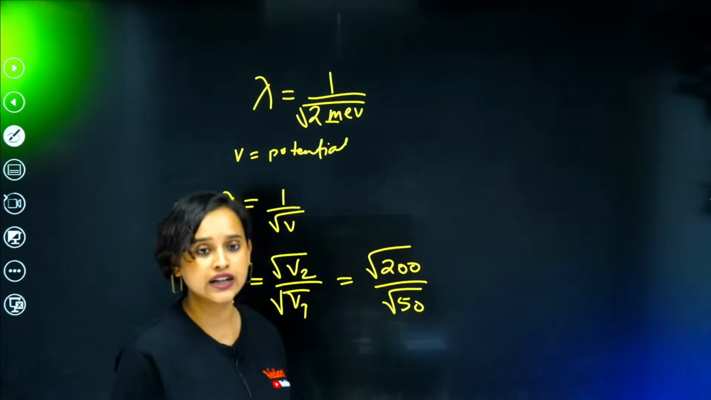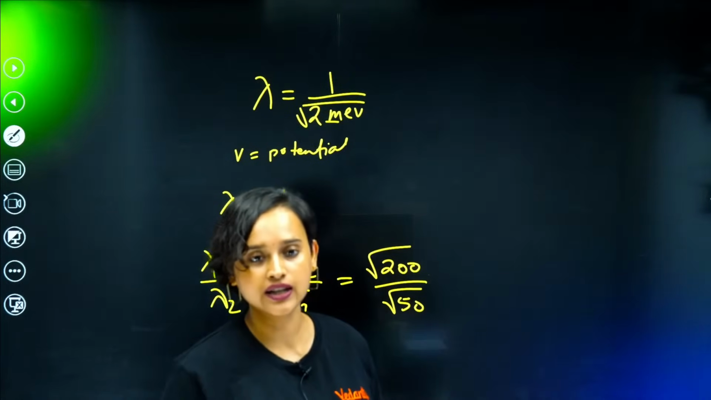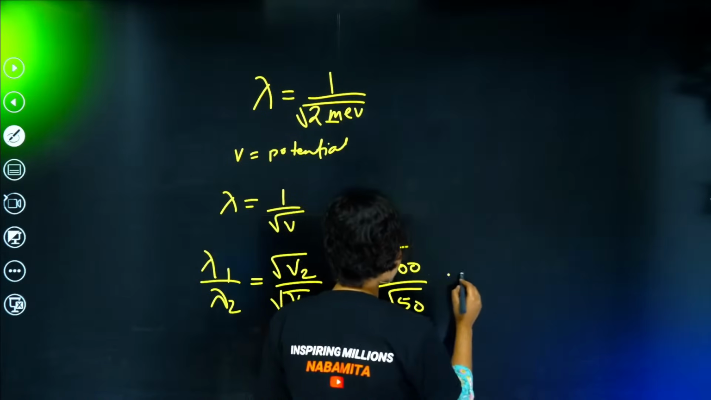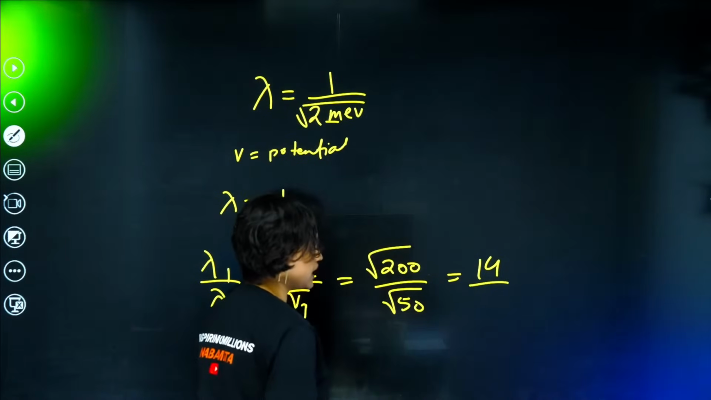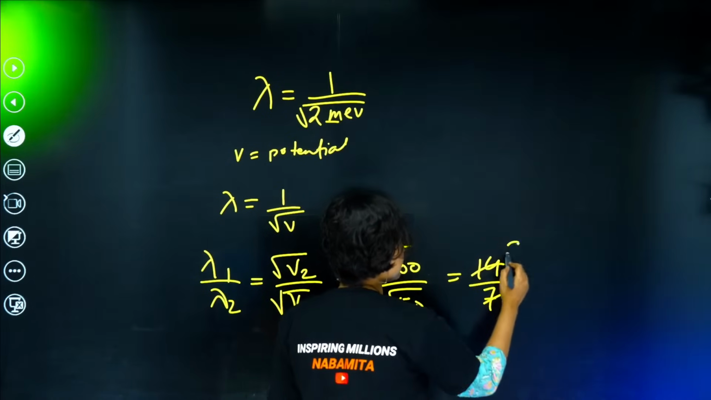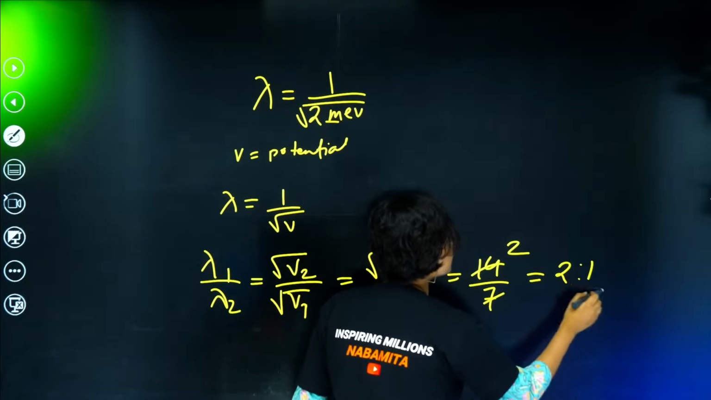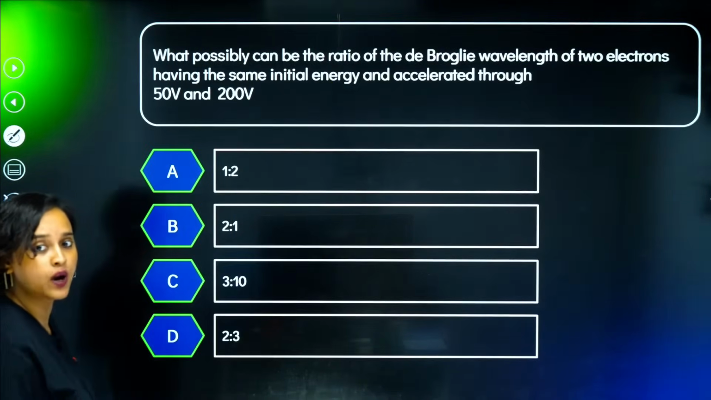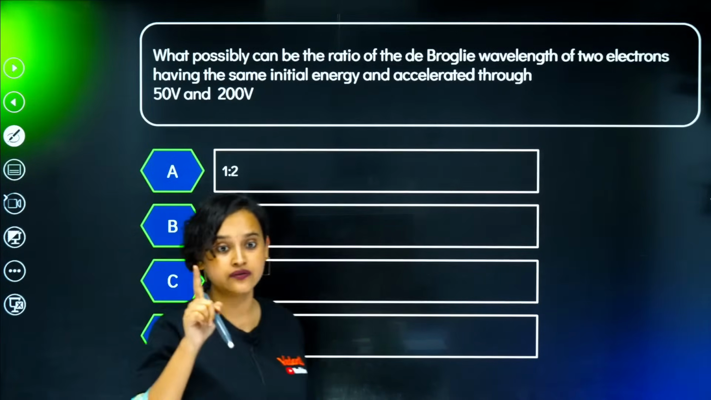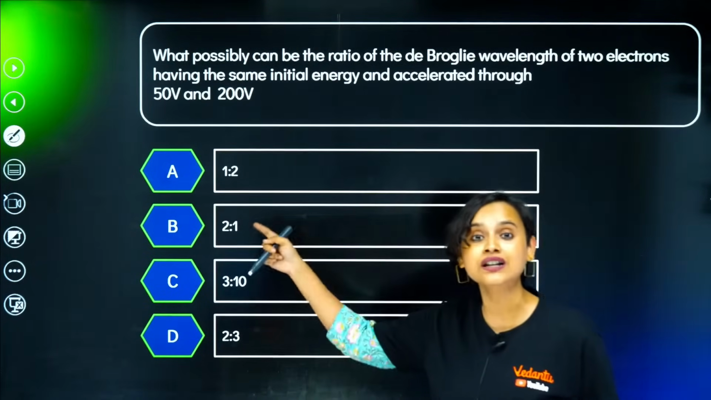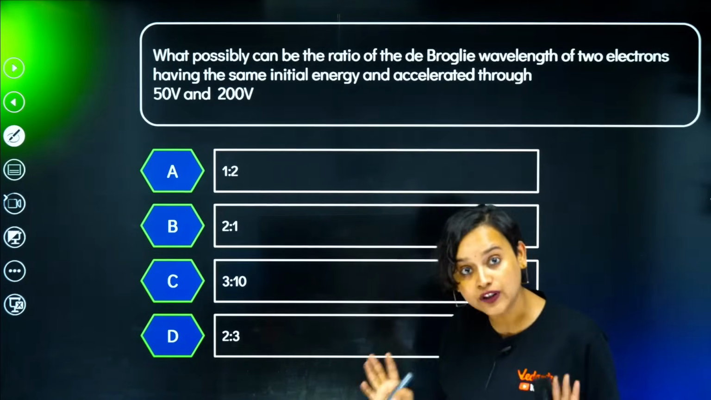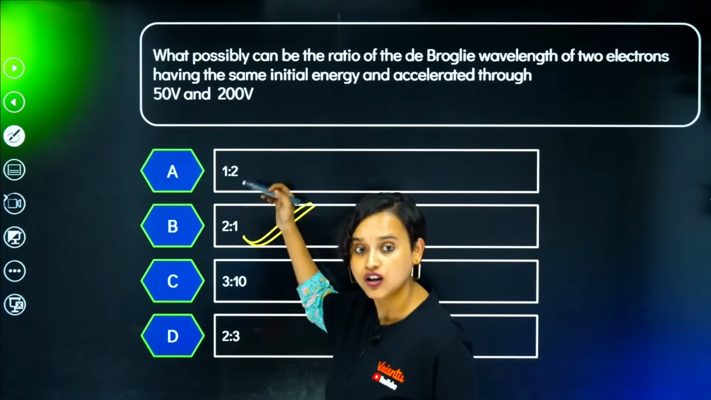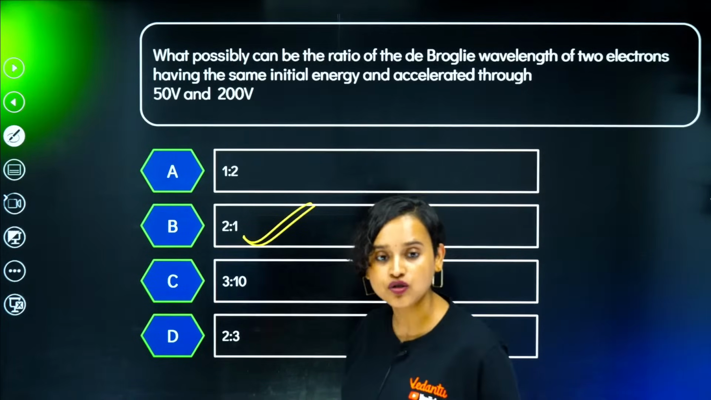Now if you try calculating this, root over 200 must be around 14 and root over 50 must be around 7. So 14 by 7, that means it has to be 2:1. 2:1 is the ratio, guys. And by the way, be very careful. Don't go and click on 1:2. 1:2 and 2:1 are different. So option B is correct. This is there only for confusion. Don't do this.